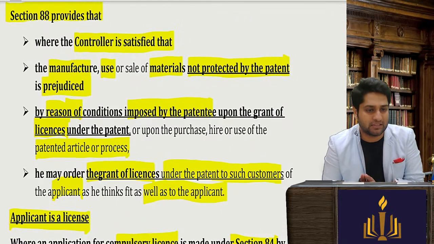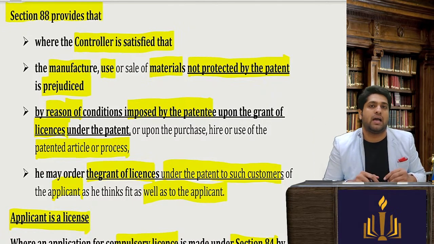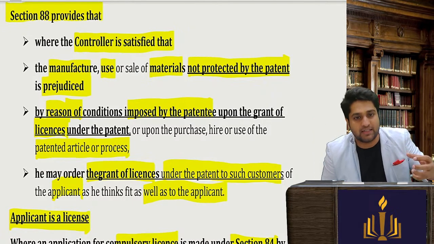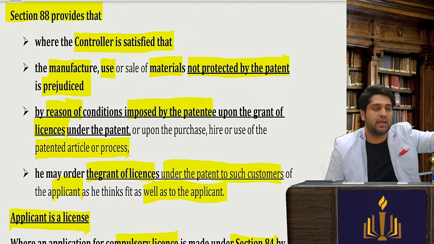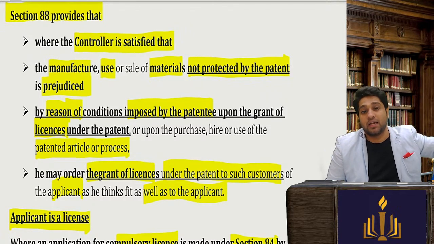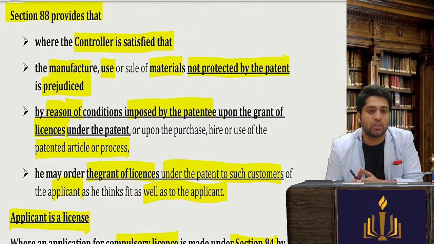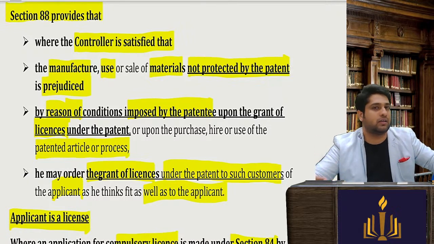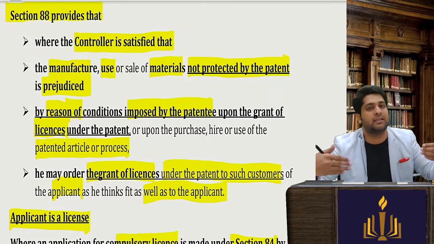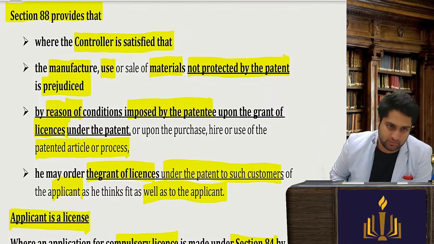Section 88 is saying that if by way of one agreement I am imposing conditions which are affecting other goods and other dealers, in such cases the controller can amend the terms and the license can be amended, and we can say that give him fair terms and conditions as well.